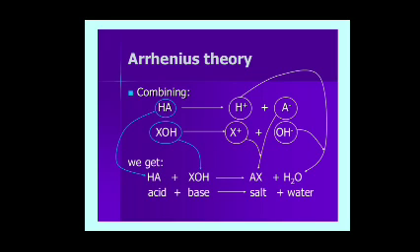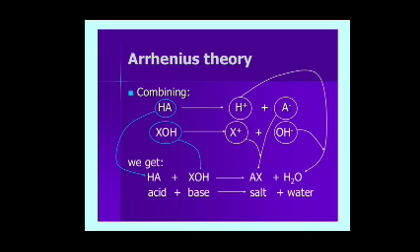HA acid and XOH base react together to form AX, the anion of the acid combined with the cation of the base, plus H2O, the cation of the acid and anion of the base reacting together to form H2O.